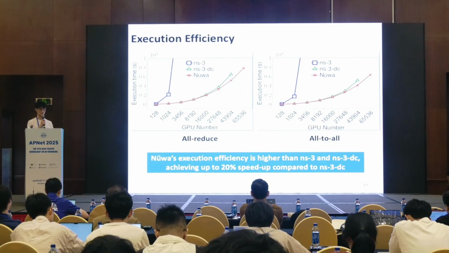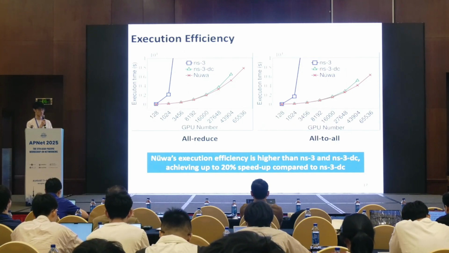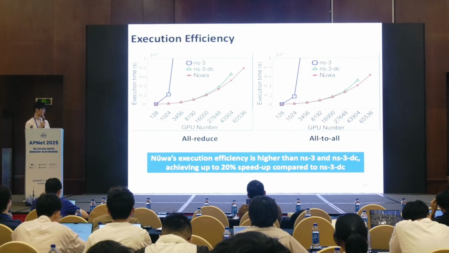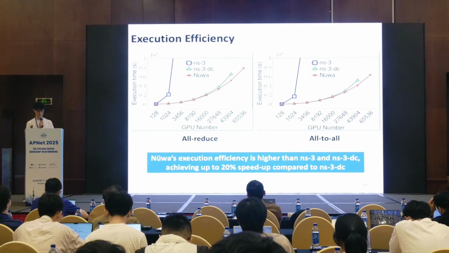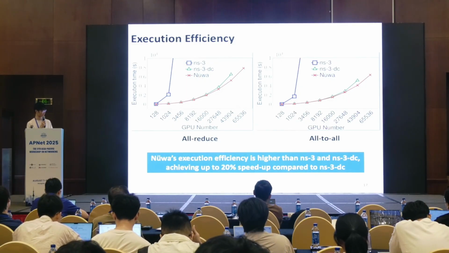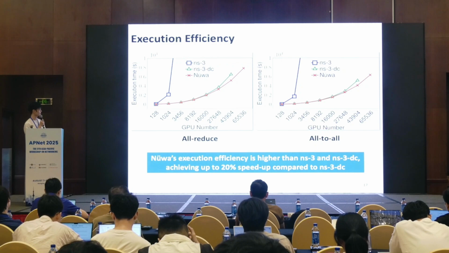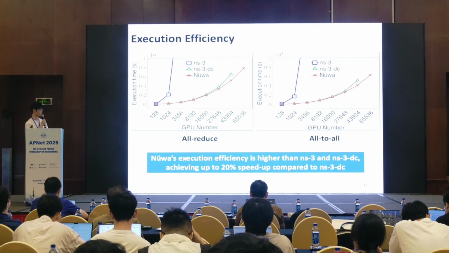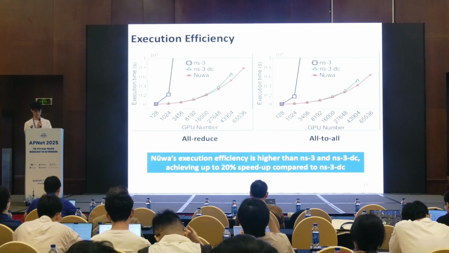Here we see the execution time for all-reduce and all-to-all traffic patterns. While ns-3 struggles to scale and cannot finish on a 3,000 GPU cluster, Nüwa consistently outperforms ns-3 Data Center, achieving up to 20% speedup in the execution stage.